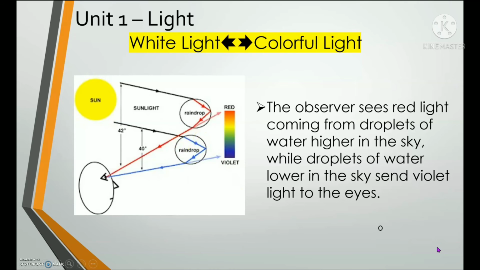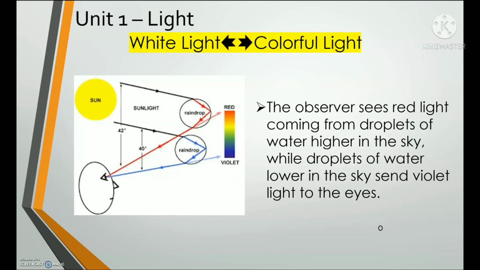Now the question, how does the observer see the red light from the rainbow? Is it higher or lower in the sky? Very good. So the observer sees the red light coming from the droplets of the higher part in the sky.